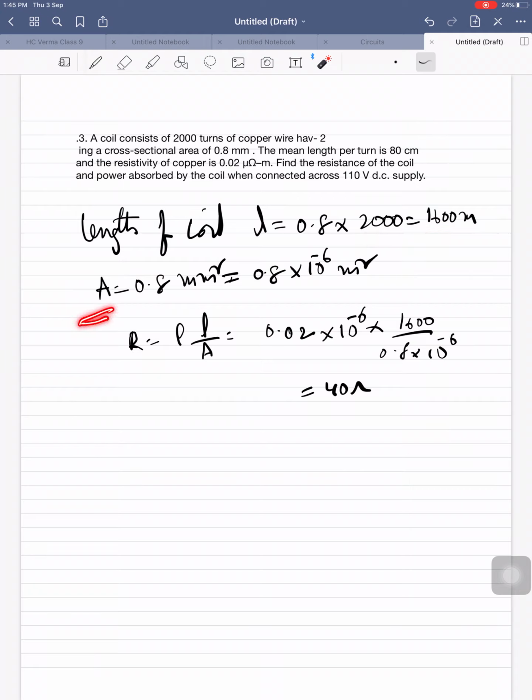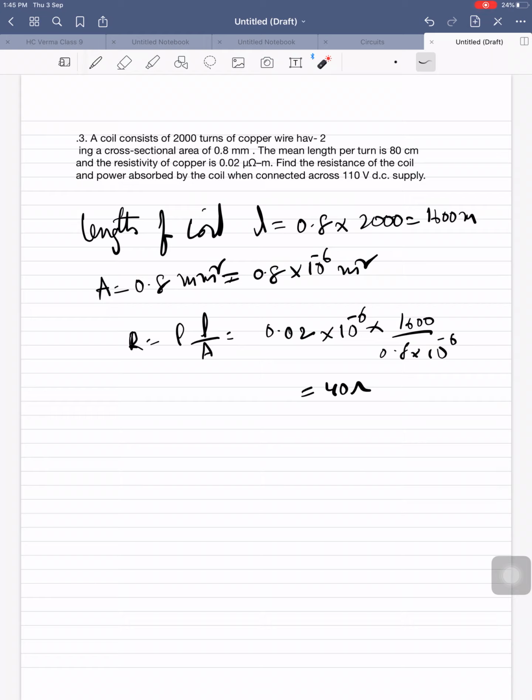What is area? This is cross-sectional area, 0.8 mm square. A equal to 0.8 mm square. All the units should be in terms of meters only, or if you want to find a ratio, then you need not check whether it is in meters or centimeters or millimeters.